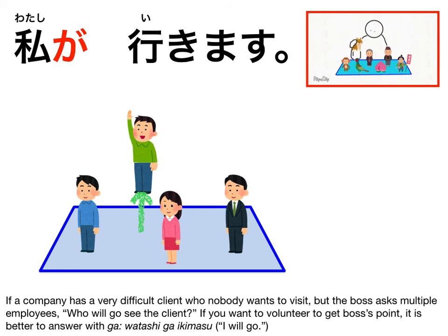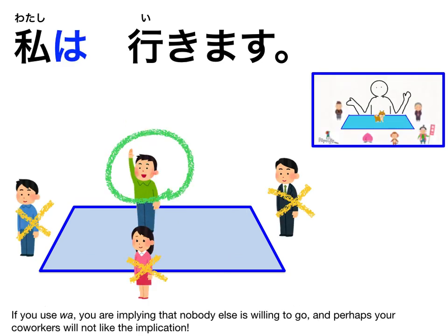If a company has a very difficult client whom nobody wants to visit and the boss asks multiple employees, "who will go to see the client?", if you want to volunteer to get the boss's point, it is better to answer with ga. 私が行きます. If you use wa, you're implying that nobody else is willing to go, and perhaps your coworkers will not like the implication.